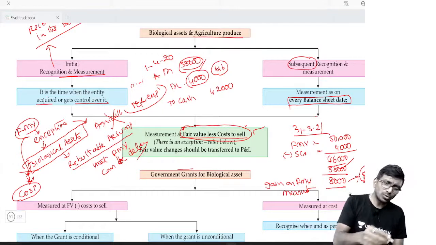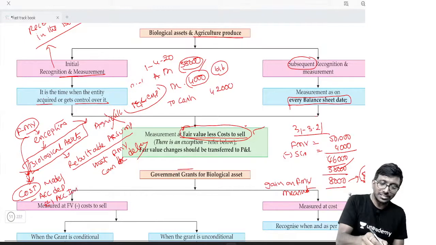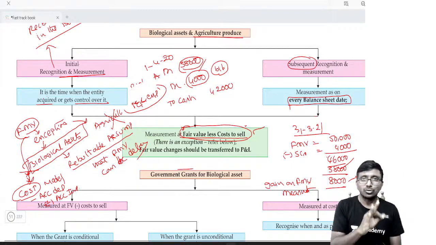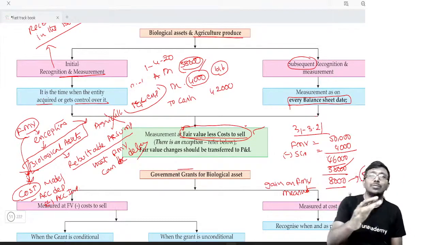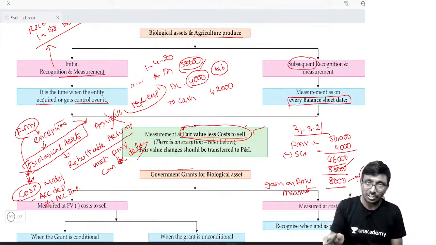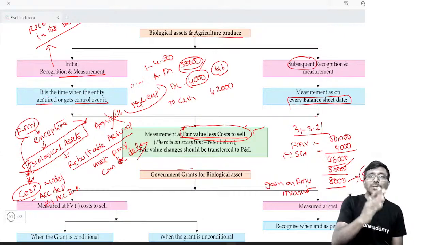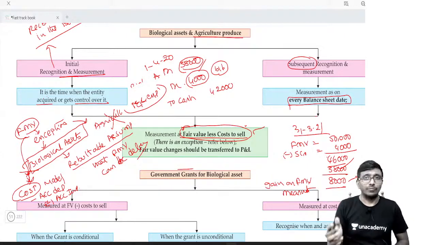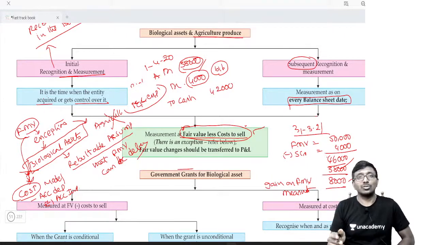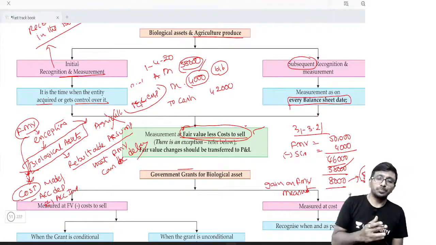Cost model means, as per Ind AS 16, cost minus accumulated depreciation minus accumulated impairment loss, if there is any. That same model as you studied under Ind AS 16, you will be doing under cost model. You don't need to measure fair market value. But when you do not measure fair market value, obviously you are supposed to disclose the information.